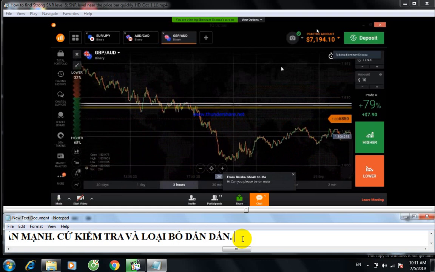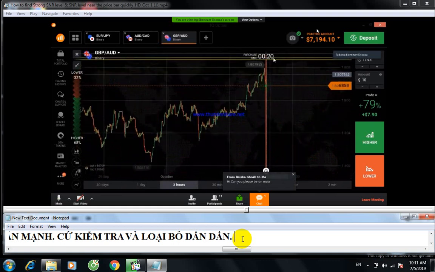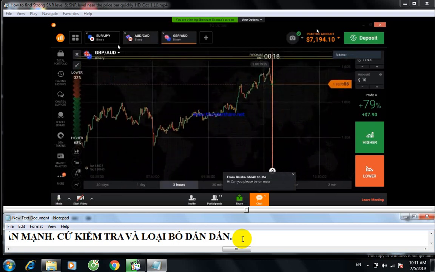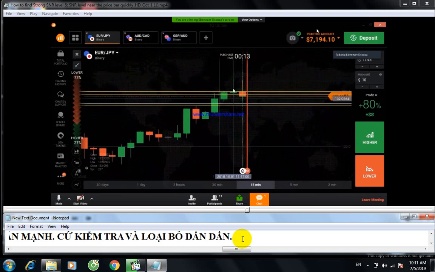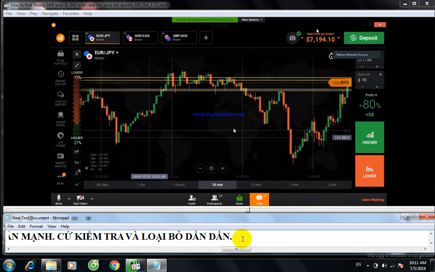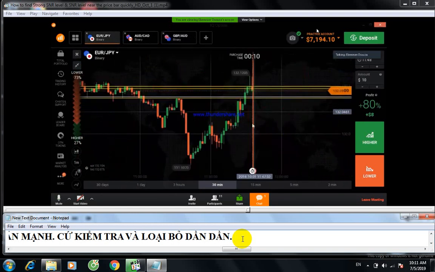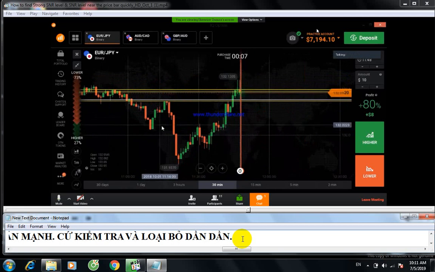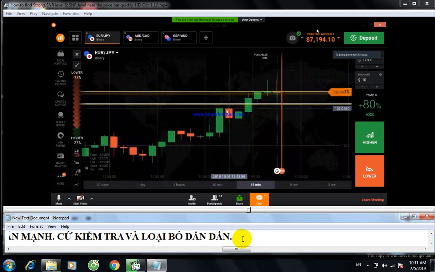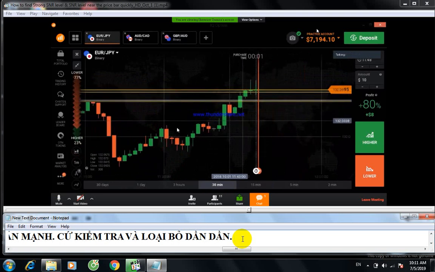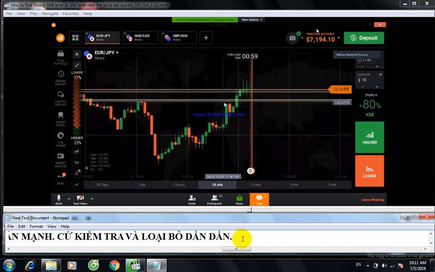Okay, you can see when the market comes to this level, it will reverse. You can see here the rejection from the same level, this point. The market reversed from the same level at this level because of this strongness.